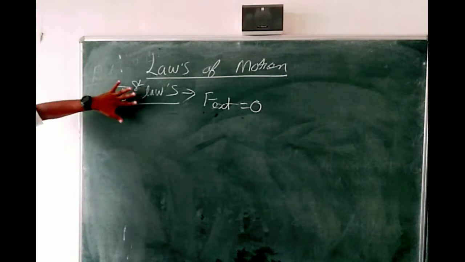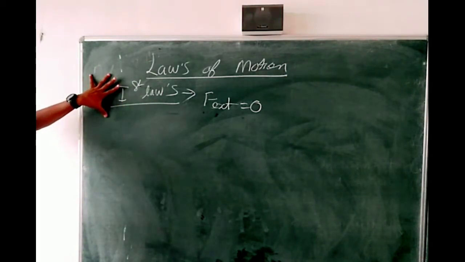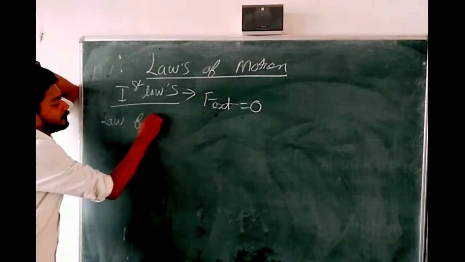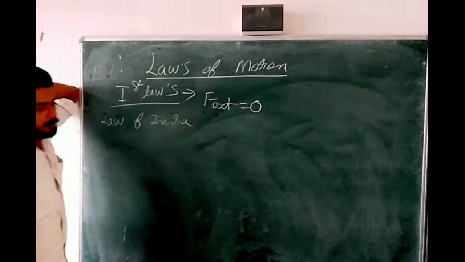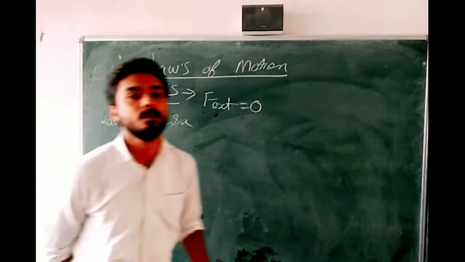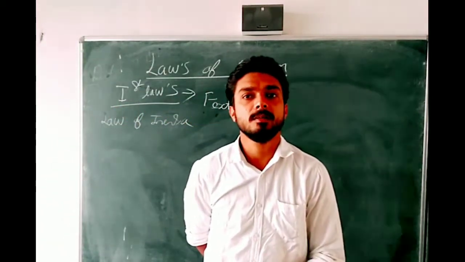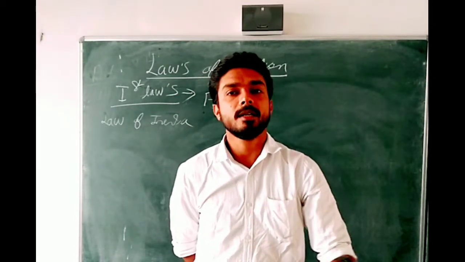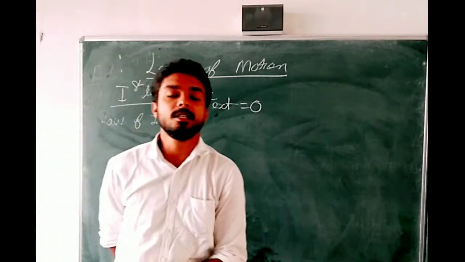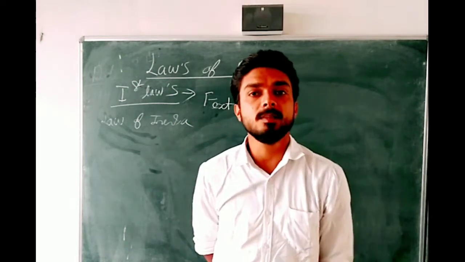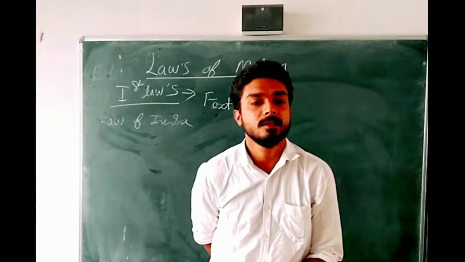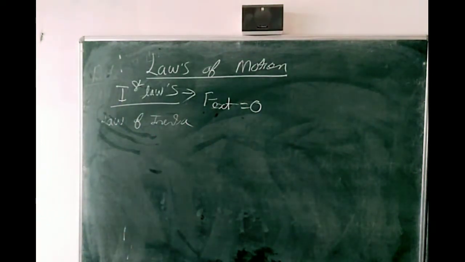Students, the first law of motion is also known as the law of inertia, because here the property of inertia is applicable. The first law of motion is also known as the law of inertia, because inertia is the tendency to oppose, and this is available in our first law. Then our first law says, again I repeat, if a body is in rest, then it will be in rest. If a body is in motion, then it will be in motion until and unless an external force is applied. Okay. Now we are going to discuss our second law.